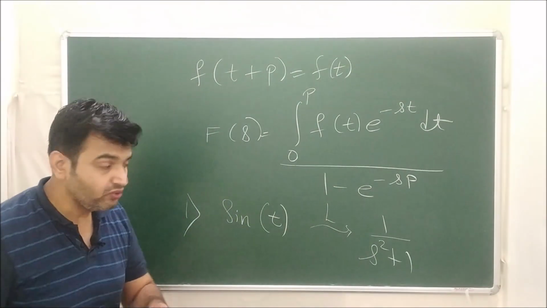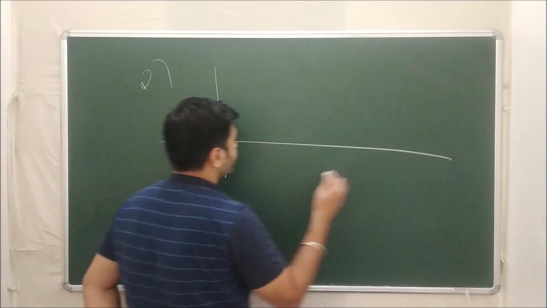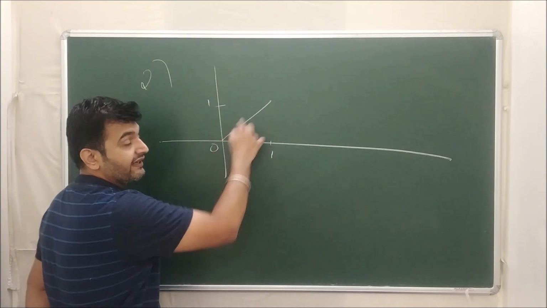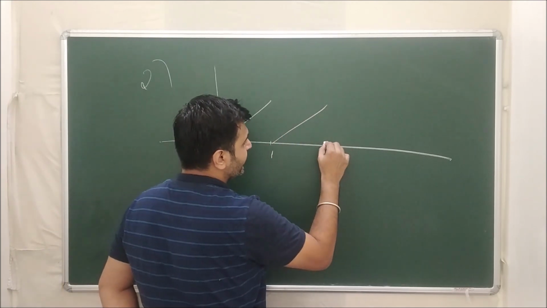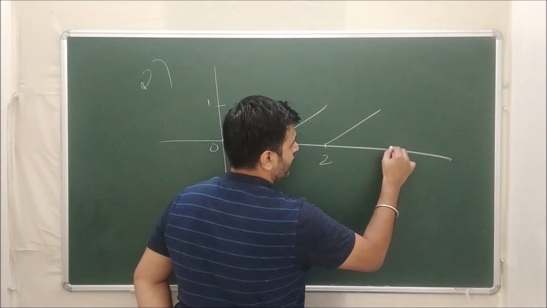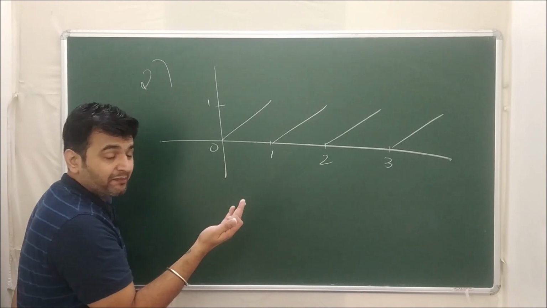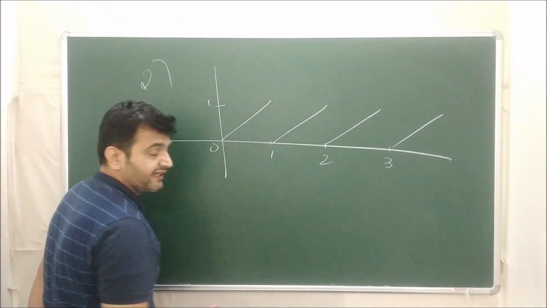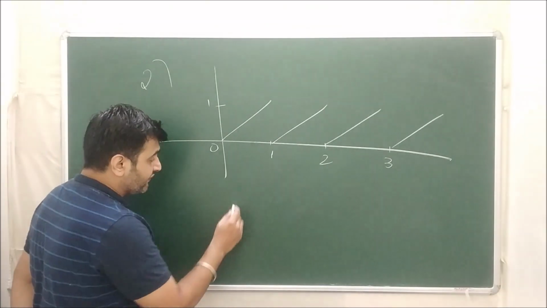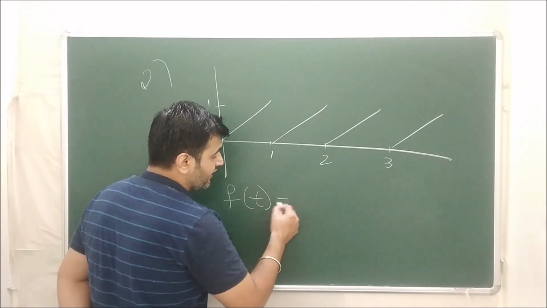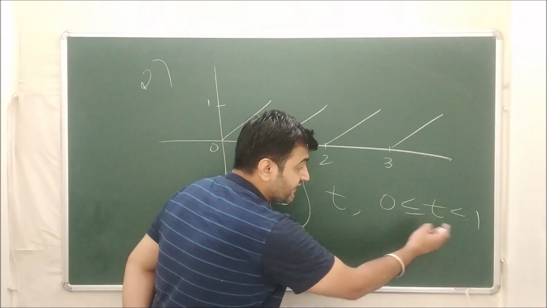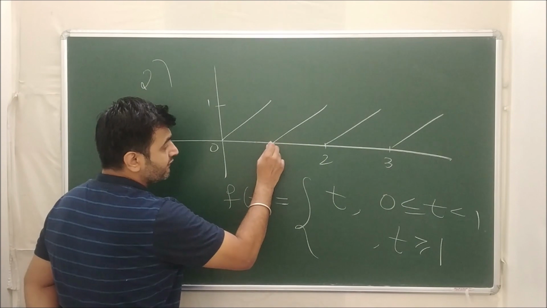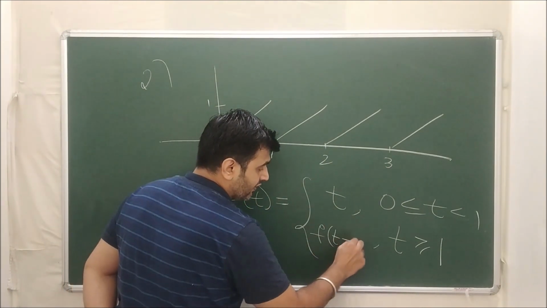But there's one thing you should do. Let me take another example. Suppose you have 0 to 1. It is this 1. That means y equal to x, and then it keeps on repeating. Since we're in Laplace, my t is positive, so I won't care about the negative side. So this is the thing I have. How will I represent it in terms of a function? My f of t will be nothing but t for 0 less than or equal to t less than 1, and then for t greater than or equal to 1, I will define it as f of t minus 1.